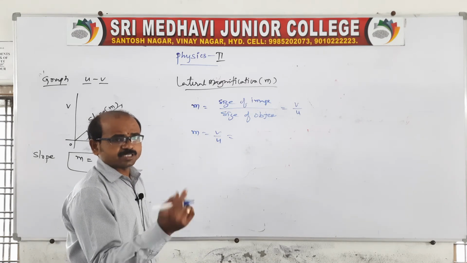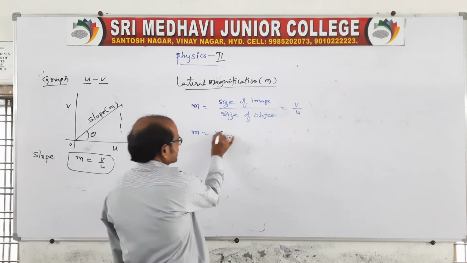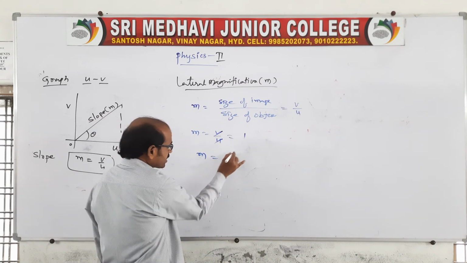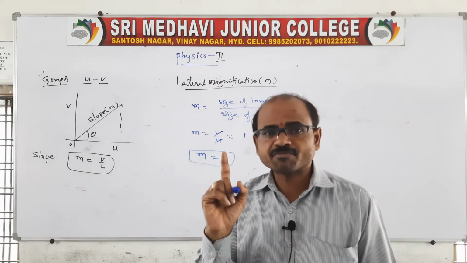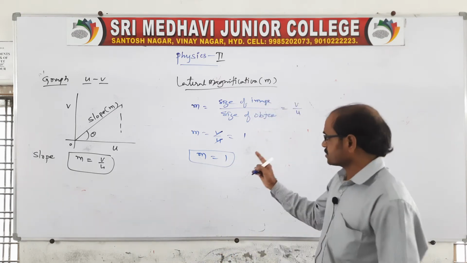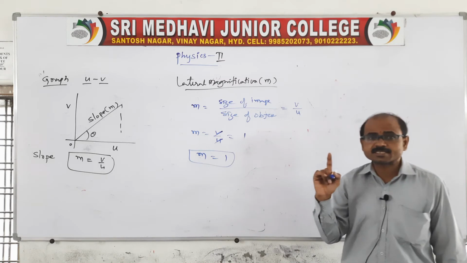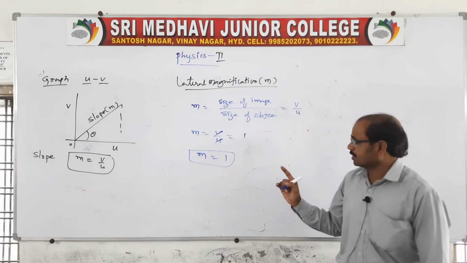The distance is the same for object and image in the case of a plane mirror, so they cancel and it is 1. For the plane mirror, magnification is equal to 1, because in that case the object distance and image distance are equal. That's what I told you very clearly.